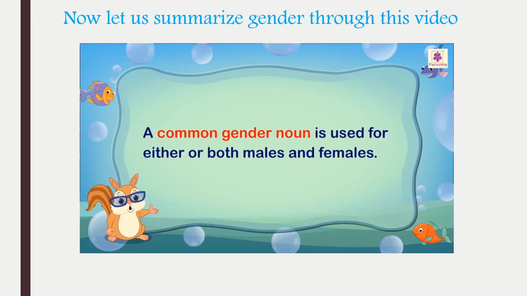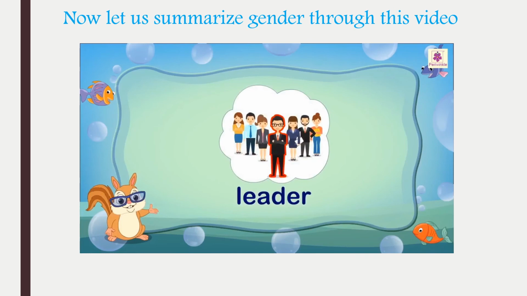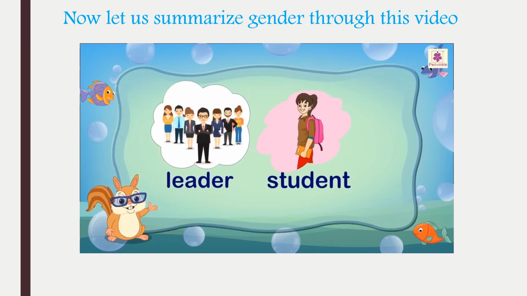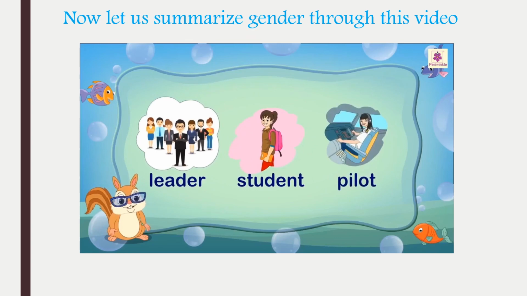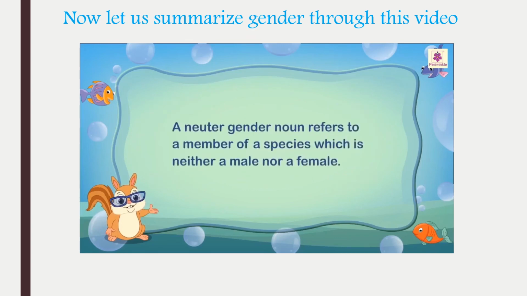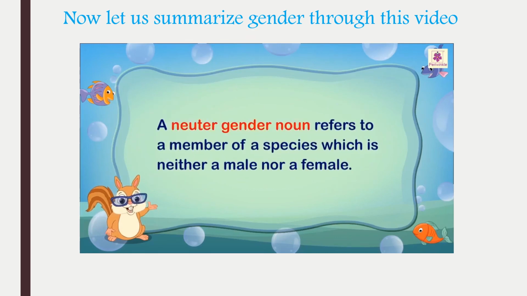A common gender noun is used for either or both males and females. For example, leader, student, pilot, etc. A neuter gender noun refers to a member of a species which is neither a male nor a female.